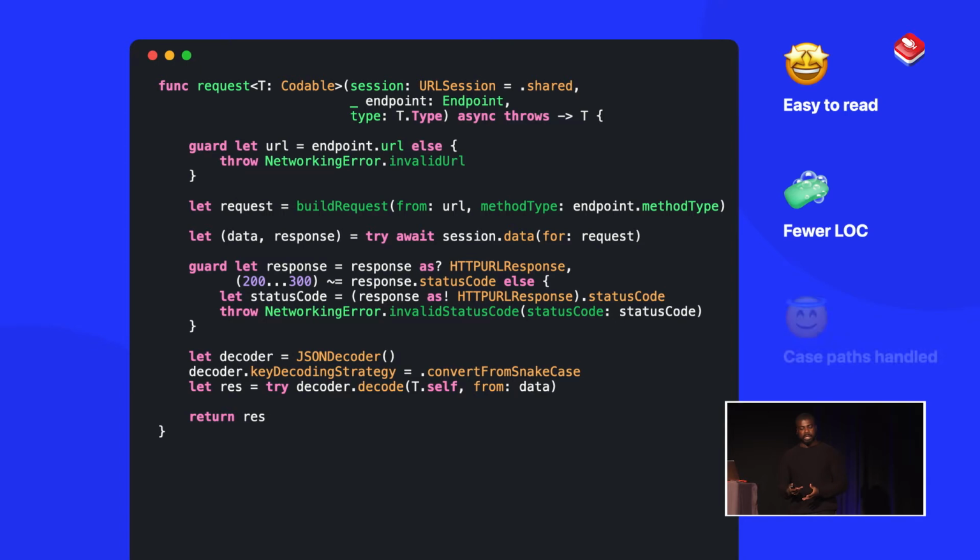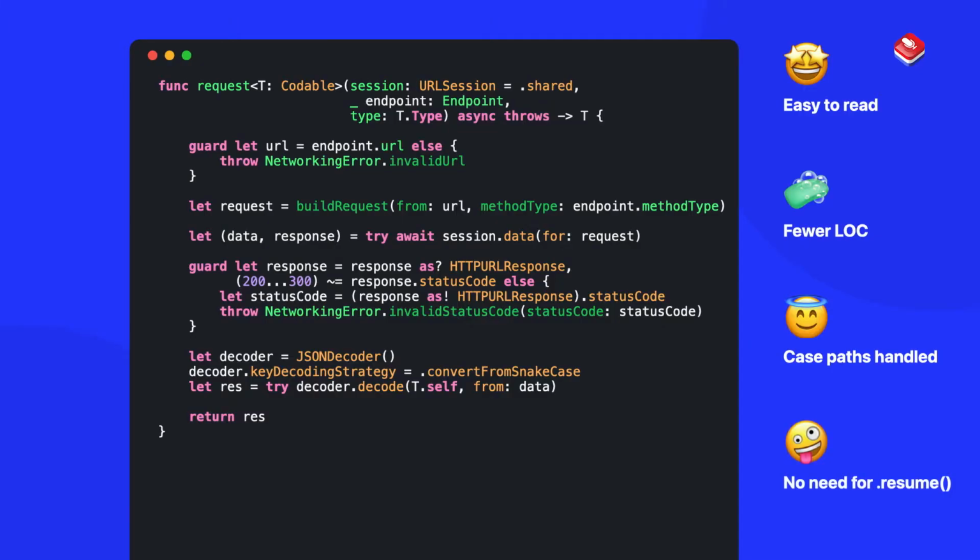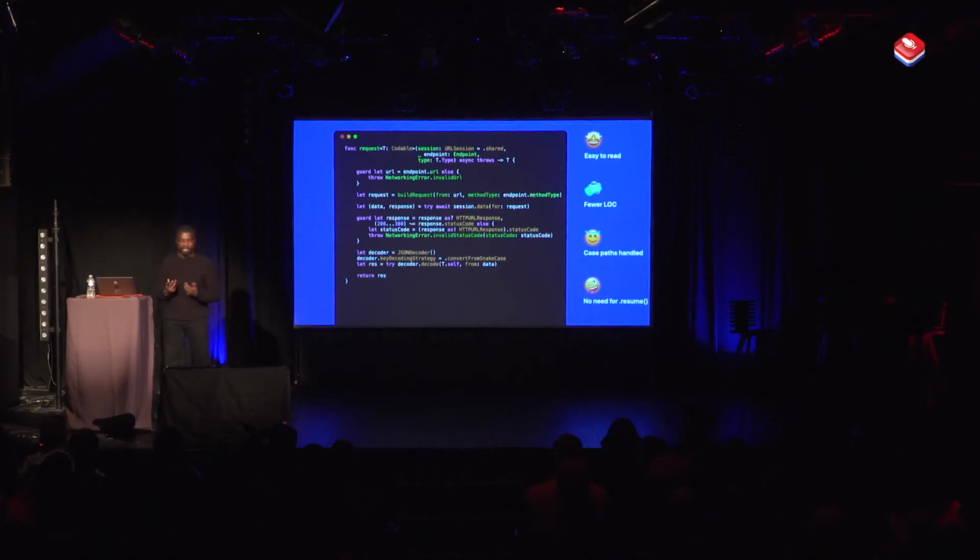And another thing is that we've actually handled all of the case paths too. So you'll see here that on some lines, I'm explicitly saying to throw an error. And I'm also using the try keyword when I know that function can throw some kind of error as well. So we're not really going to miss any of those case paths. Also, there's no need to call .resume. And the reason why is because when you're using the URLSession version of async await, the network request is actually executed automatically.